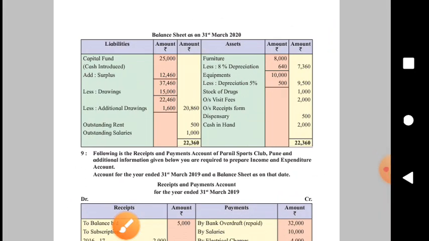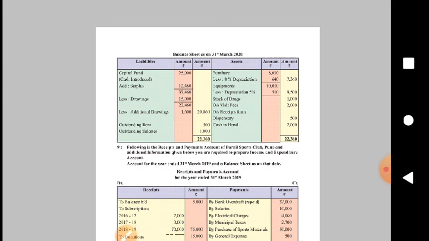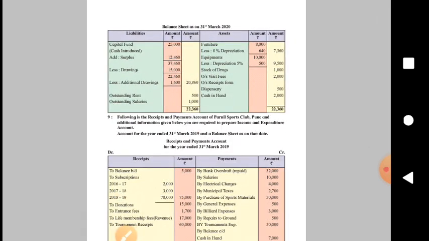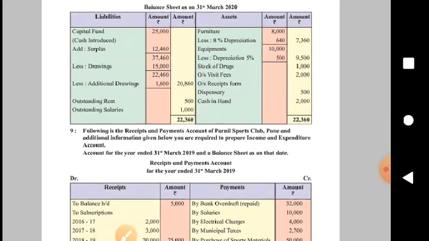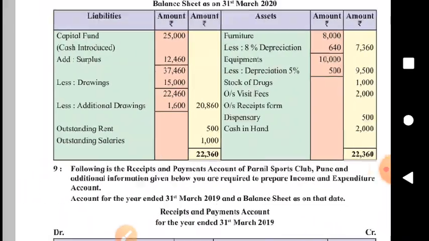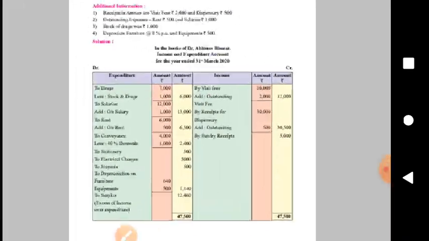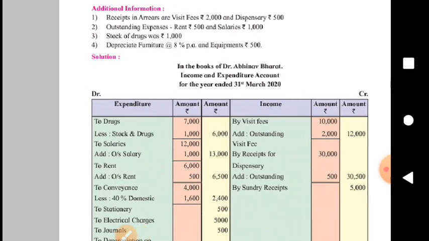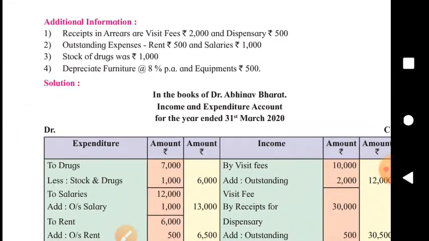Now one more important thing to bring to your notice is, in this problem we see how many adjustments. Tell me how many adjustments are there. We see 4 adjustments, but actually there are 5 adjustments.